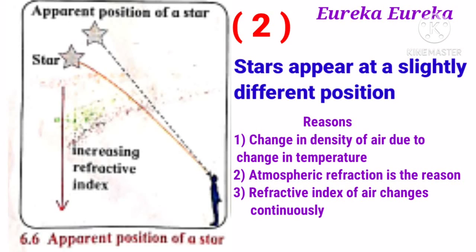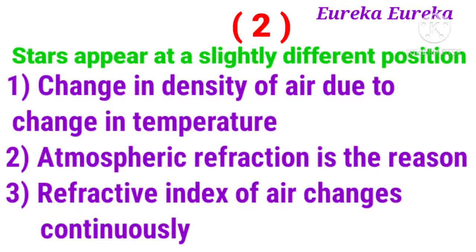And the reasons behind this are change in density of air due to change in temperature. Atmospheric refraction is an important reason, because the density of air is different and therefore the refractive index of air changes continuously. So this is about the apparent position of the stars.